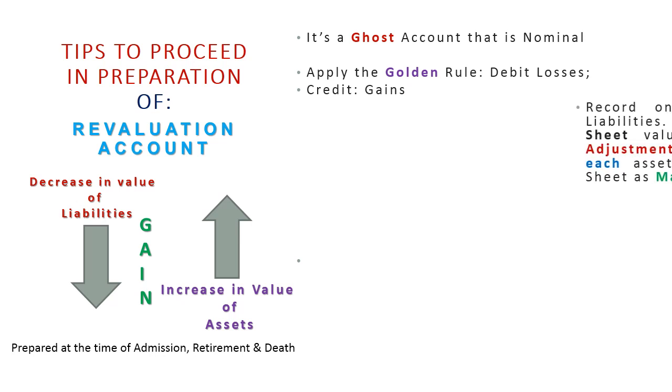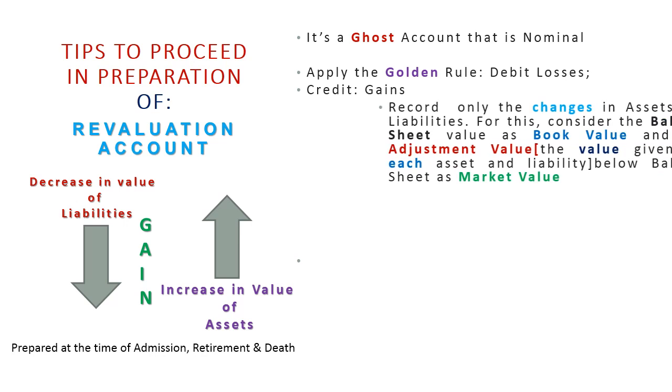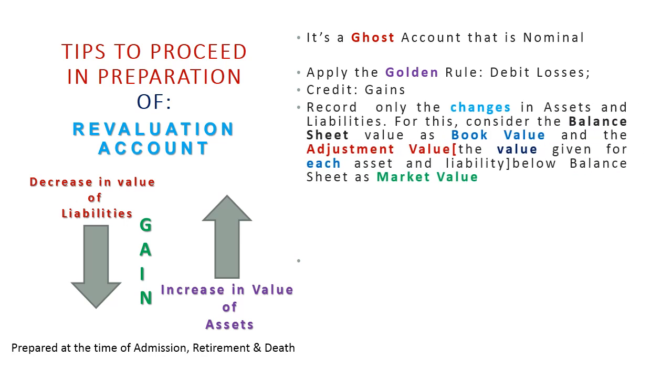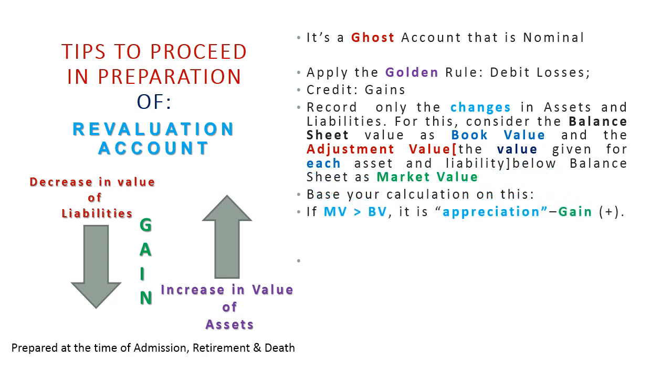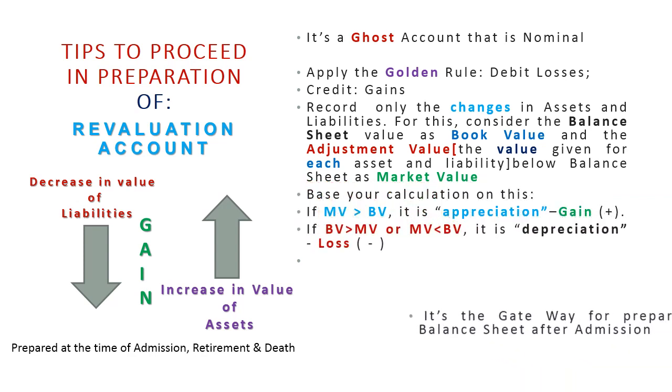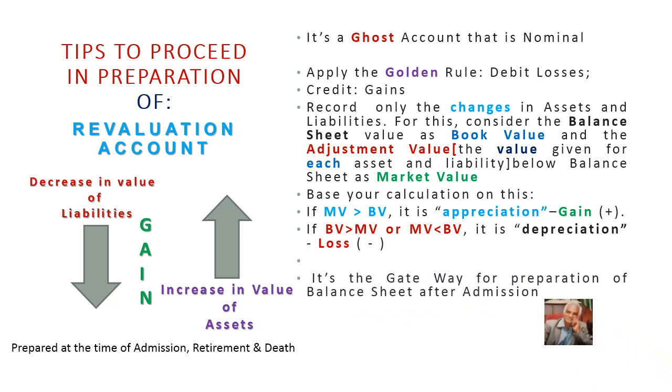Then switch on to record. Record only the changes in assets and liabilities. For this, consider the balance sheet value and the adjustment value. Base your calculation on this. If market value is greater than book value, it is gain. If book value is greater than market value, or market value is less than book value, it is loss. Therefore, it is the gateway for preparation of the balance sheet after admission. These small tips will help you avoid getting confused.